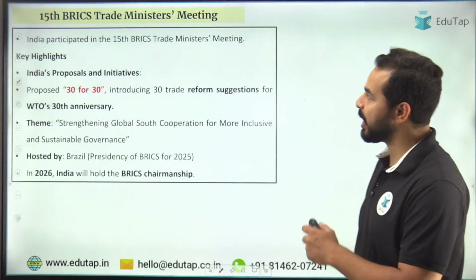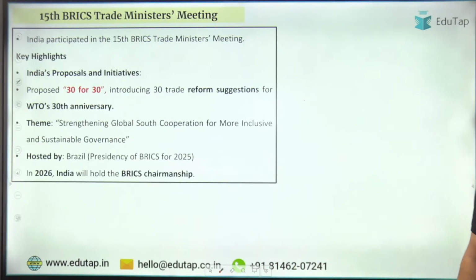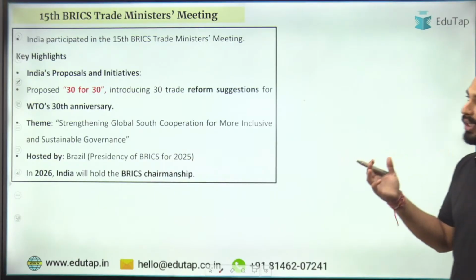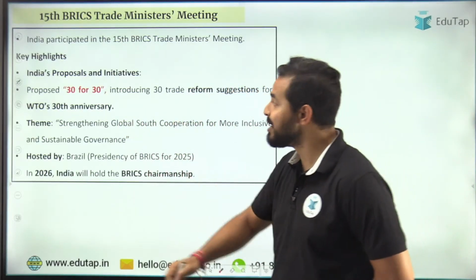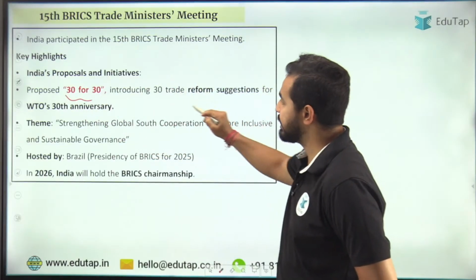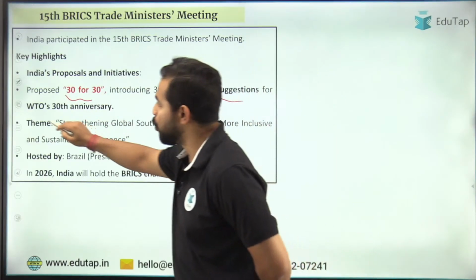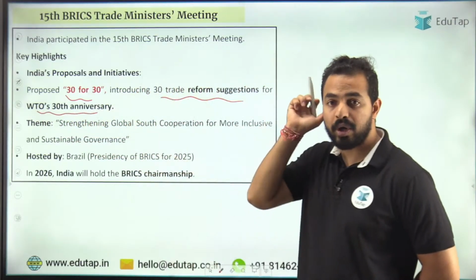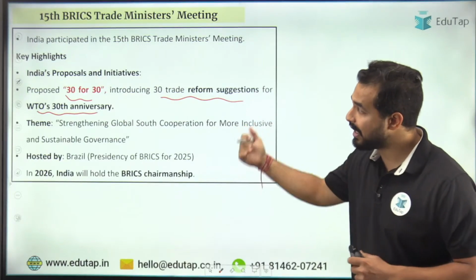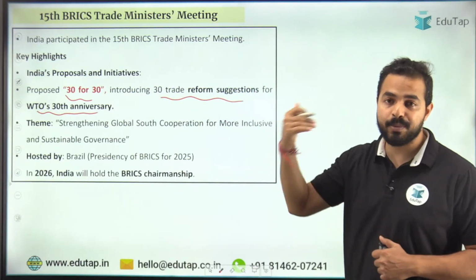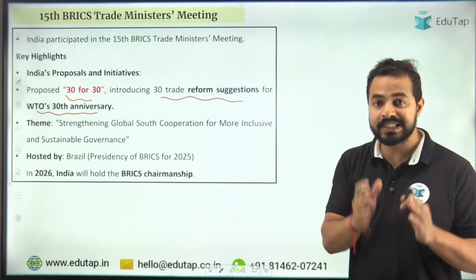Now let's move on to the next news article, that is the 15th BRICS Trade Ministers meeting. So guys, this meet took place in Brazil, which holds the presidency, right? During this meet, India gave its proposals and initiatives, and one of the proposals is 30 for 30, which introduced 30 trade reform suggestions for the World Trade Organization's 30th anniversary. We all know guys that WTO's 30th anniversary is coming. So वहां पर 30 trade reform suggestions इंडिया ने प्रोवाइड किए हैं. So that's why it has been titled 30 for 30.